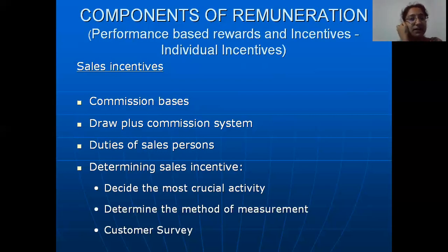How much is expected to be purchased by people in the next month? This is another forecast what the salespeople might have to do. See, they are the ones who are interacting with the customers. So they will be having all the knowledge on how many customers are expected to buy in the future. And this information, they should pass it on to the management. So all these are extra duties which the salesman does.